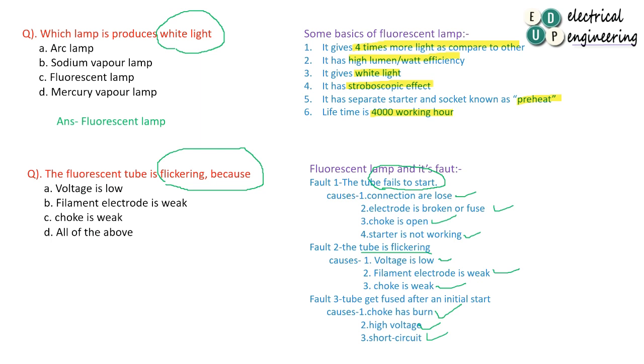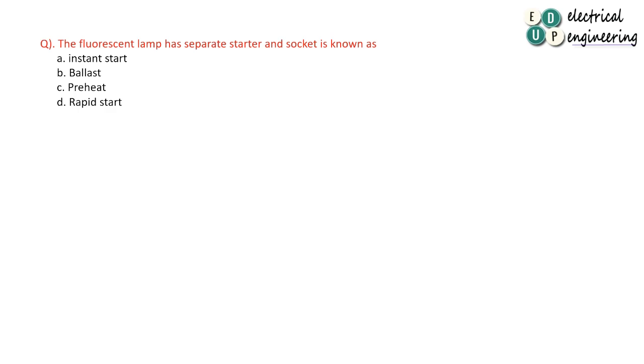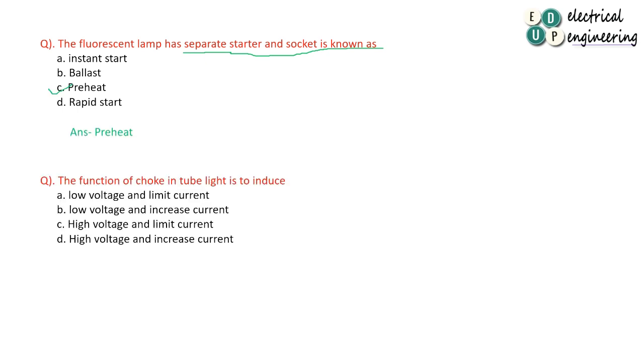Now move to the question. The light is flickering because of low voltage, that is okay. Filament electrode is weak, that is okay. Choke is weak, that is okay. So the answer is all of these. So move to next question. The fluorescent lamp has a separate starter and circuit known as preheat, that I already discussed.